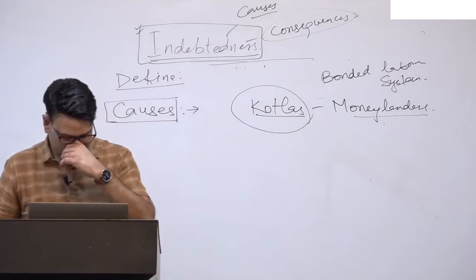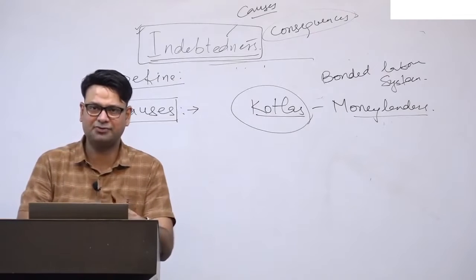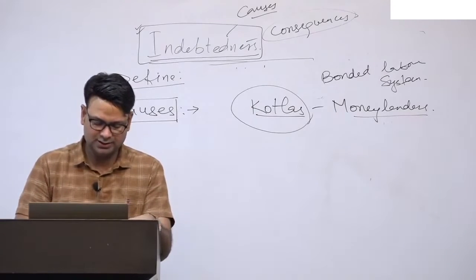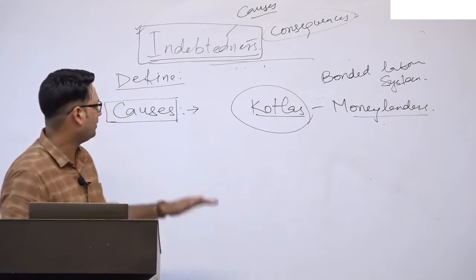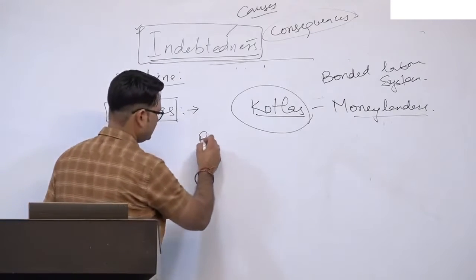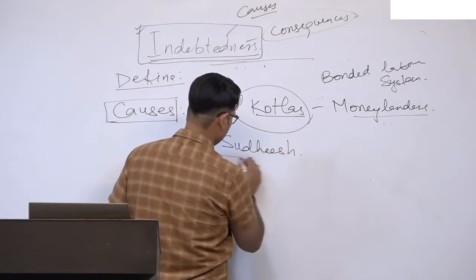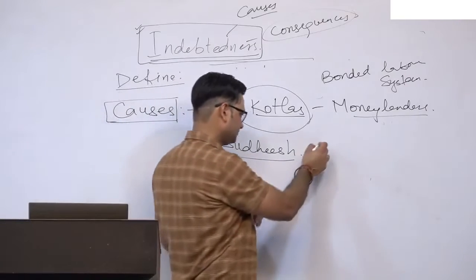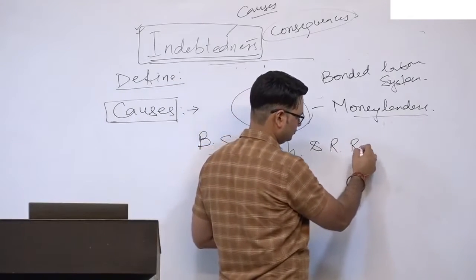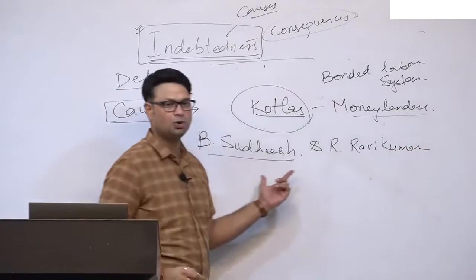Similarly, there are such studies from many parts of India, right? You can quote B. Sudhir and others, who are talking about the causes. B. Sudhir and R. Ravi Kumar have enlisted some of the causes.